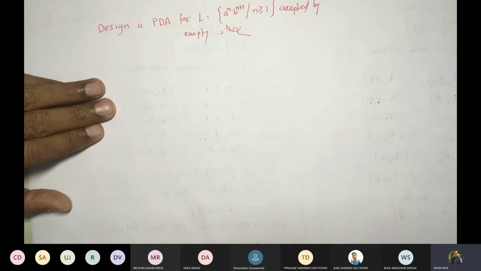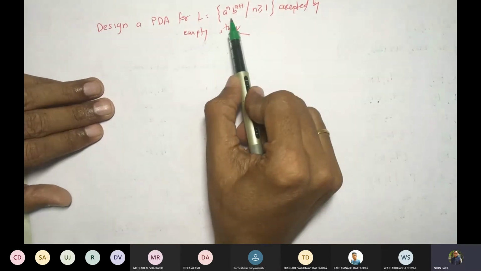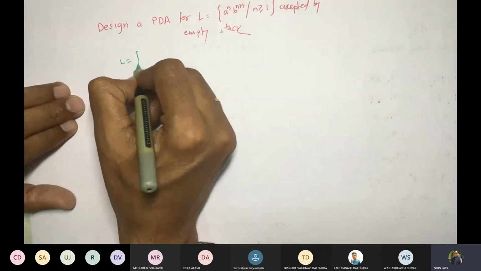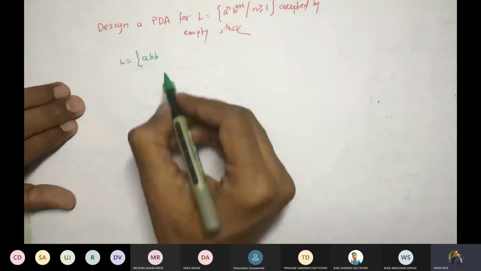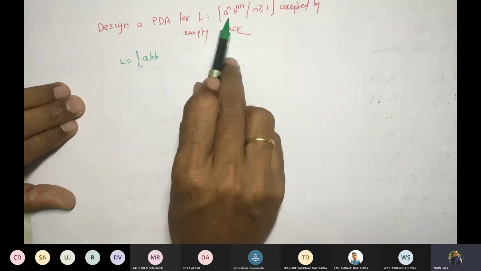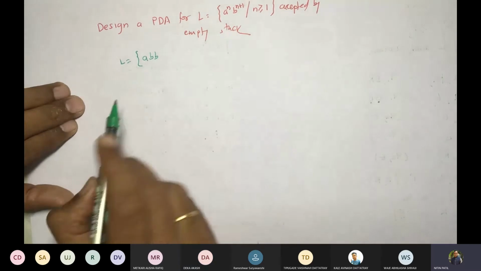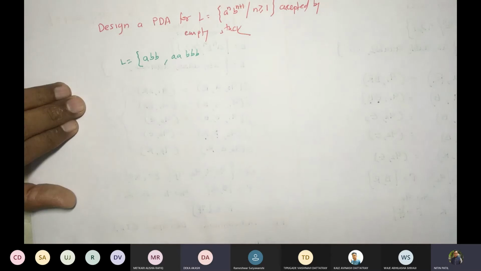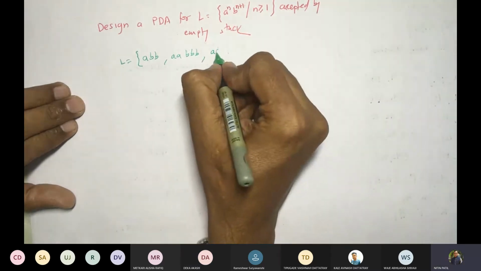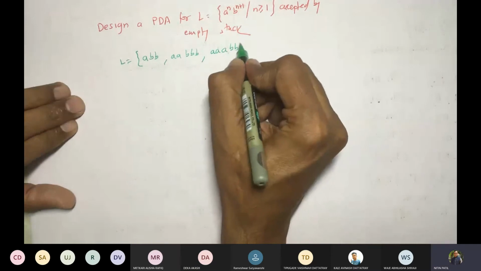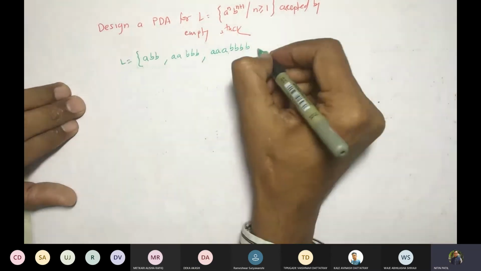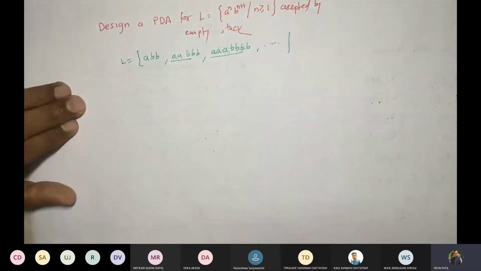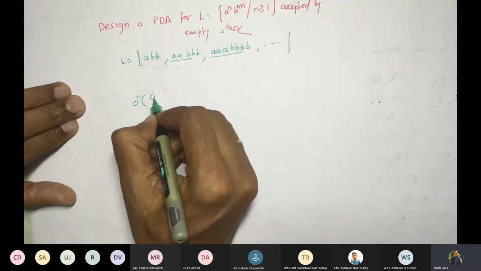How will we do this? See, you have a number of A's and a similar number of B's, plus there is one more B. So what would be a possible string? A, B, B, correct? Does it fit here? Yes. A, A, B, B, B. Is it fitting there? Yes. Okay, good. A, B, B, B, B. Correct? And so on. So for this whole thing, you repeat the same thing that we worked out. So how will we get the solution?